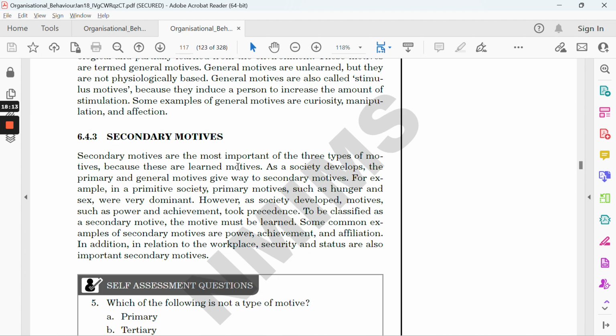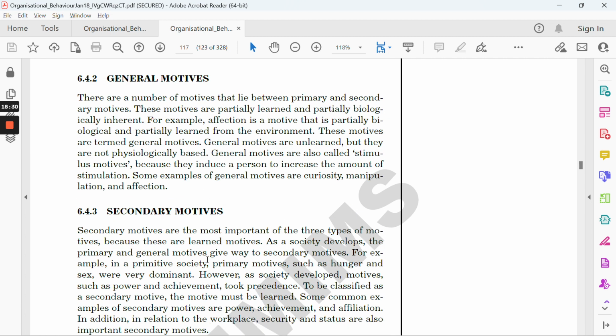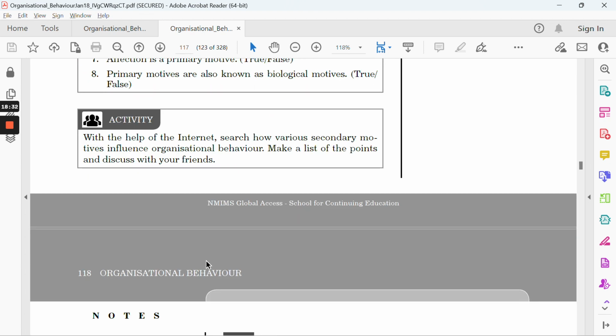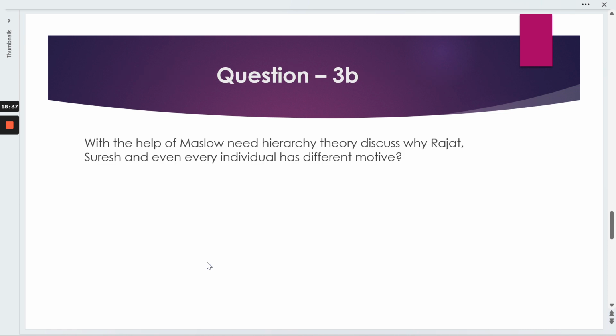The last one is the secondary motives, where there are some learned motives, where the society thinks about power, achievement, or you can say it's more of a learned type. In this case, if we talk about recognition, this is not falling, sorry, in the general, it will fall under the secondary motives. So these are all the 3 types of motive. You can just give a brief about that.